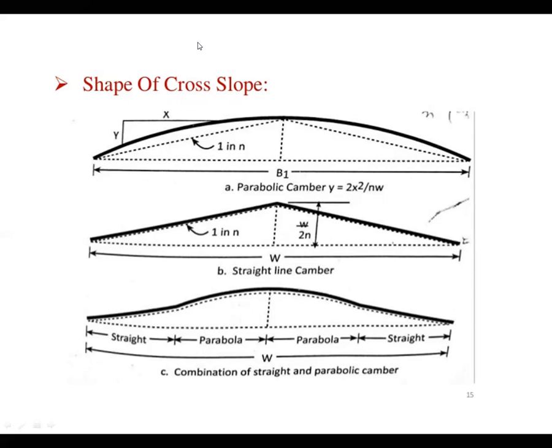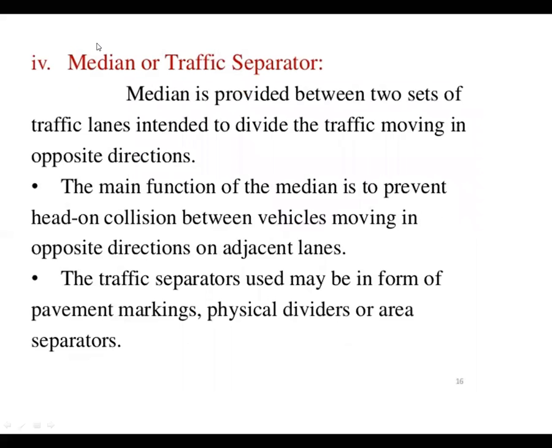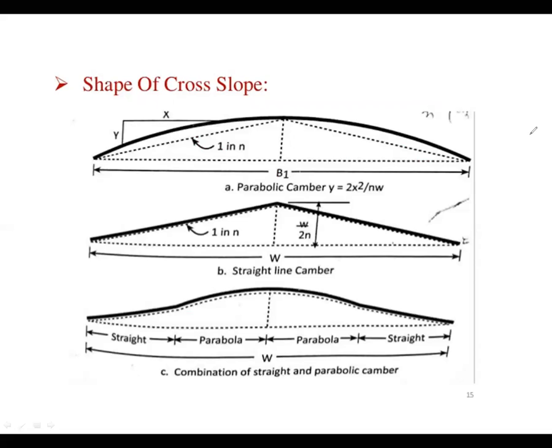Parabolic camber is feasible for flexible pavement. Straight line camber is feasible for rigid pavement. Combined camber is very difficult to construct, that's why most of the time it is not accepted or carried out.